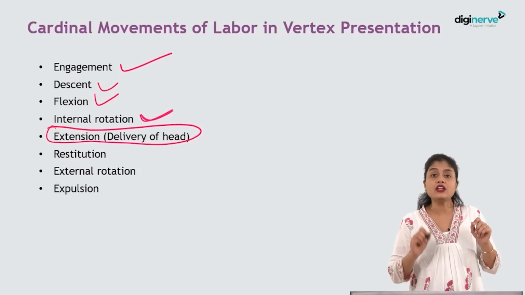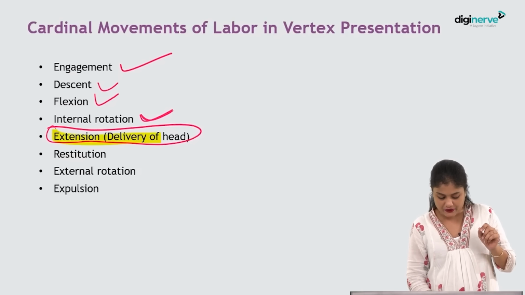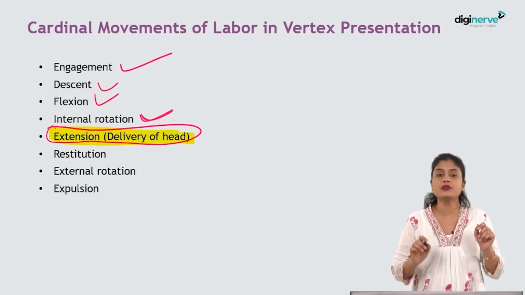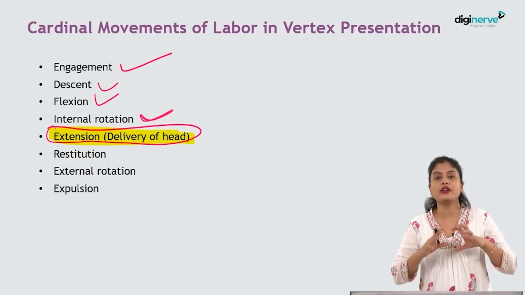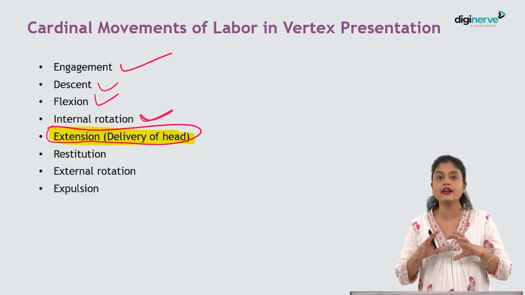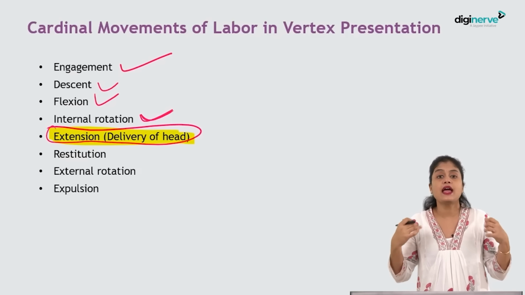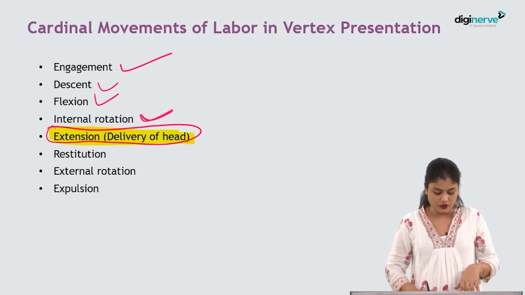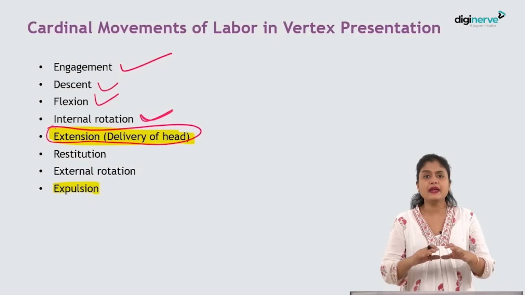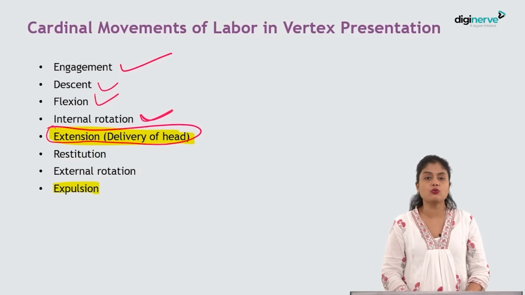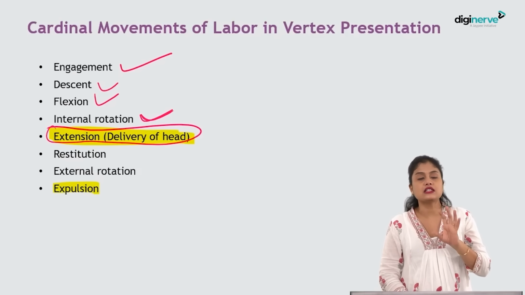Remember, in normal delivery the head is delivered by extension. Whereas in abnormal labor, like in face to pubis delivery, it need not always be extension. So this will change. Then will be your restitution because of untwisting of the neck. Then will be your external rotation because of internal rotation of the shoulders. And then finally, there will be expulsion of the fetus. These are the different steps. The steps remain the same, be it breech, whatever it is. Only thing is the cardinal movement or the extension may change. Such things only will change.